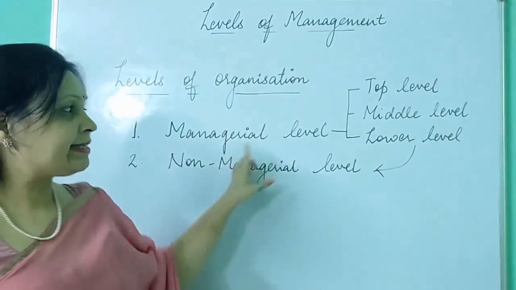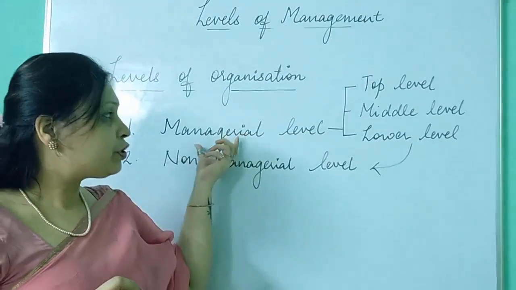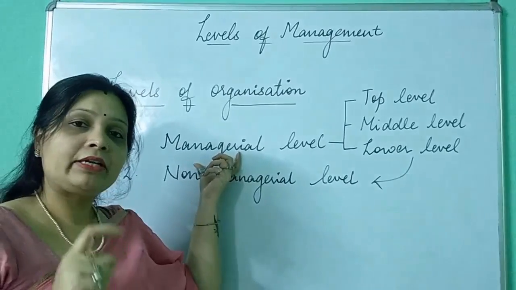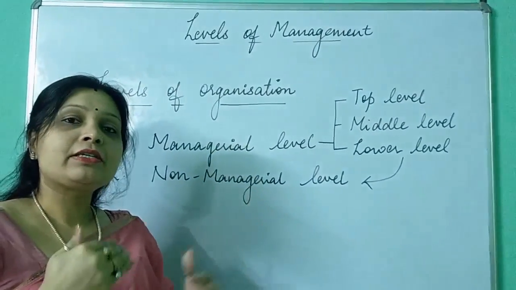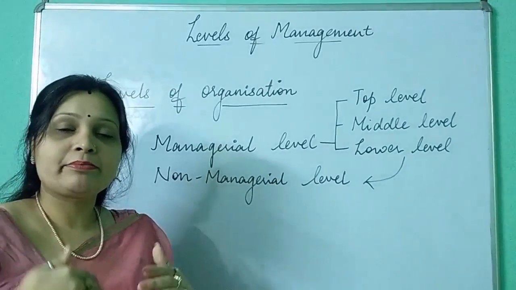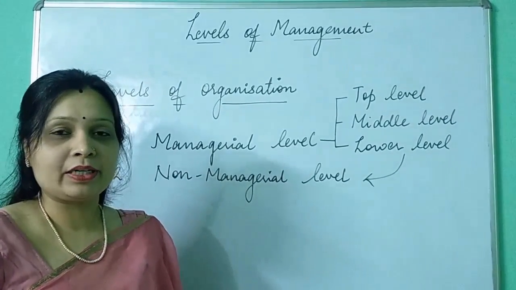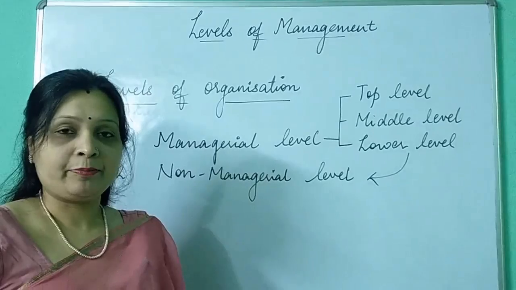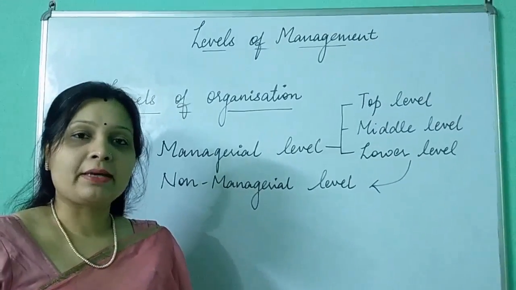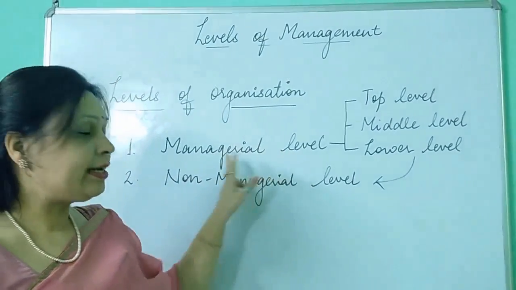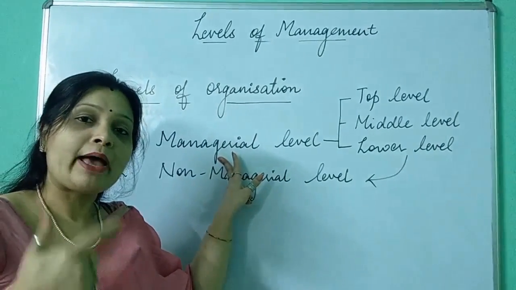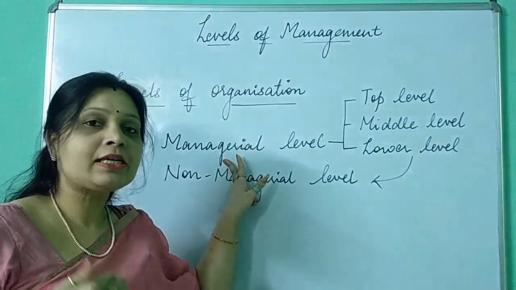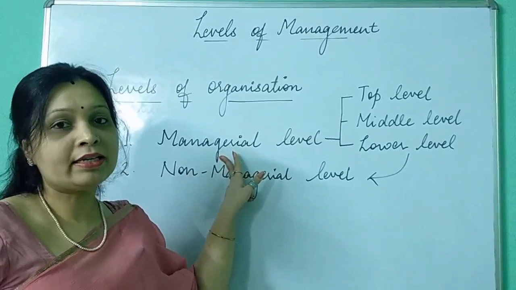From the name itself you can understand that managerial level means that level in which the managers stand. A manager is one who is inspiring or guiding someone, who has some subordinates to look after. So a manager is someone who manages somebody. In the managerial level, there are those posts or those members who manage someone or the other, who manage his or her employees or subordinates.